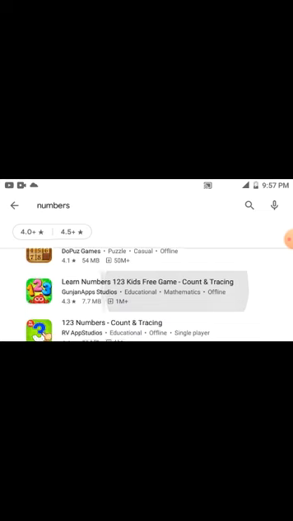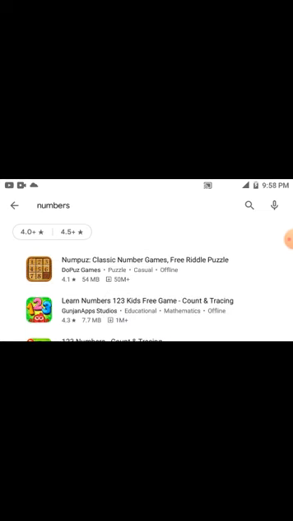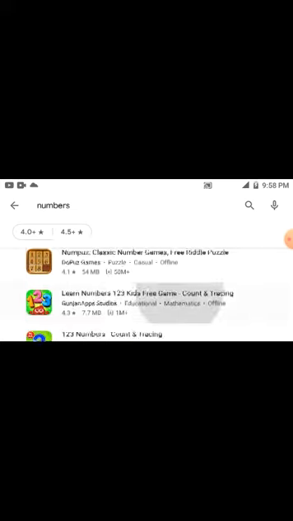Square means it's just a square number. Okay, so 2 squared is 4. What happens is, if you take a length of 2 centimeters and a width of 2 centimeters, then you have 4 squares of 1 cross 1 in it. That is why 2 squared is equal to 4.